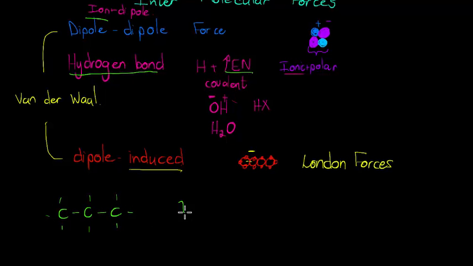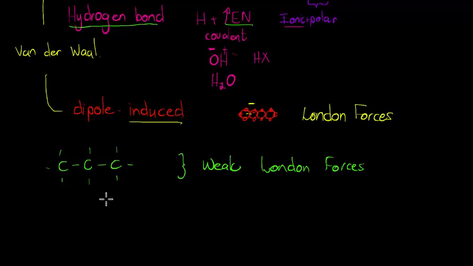So in this case we have weak London forces. Now the moment we have a double bond, it's still weak London forces in the alkenes.